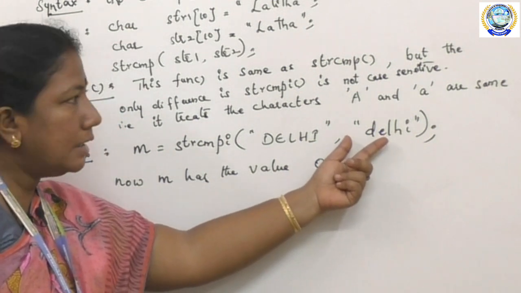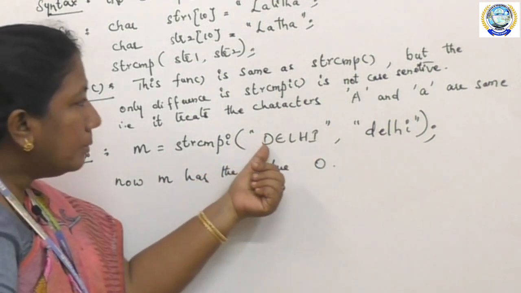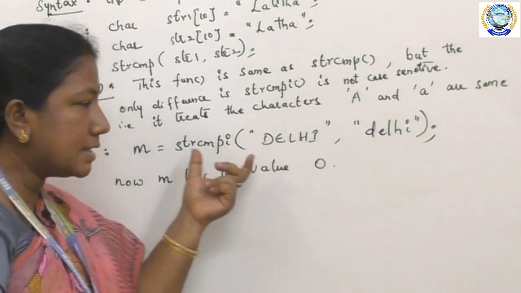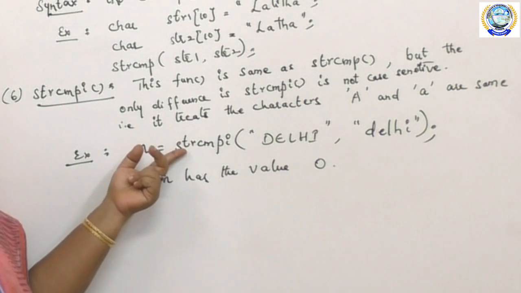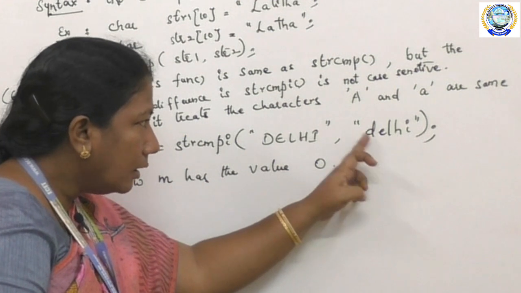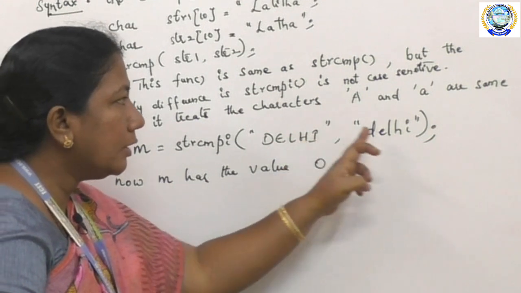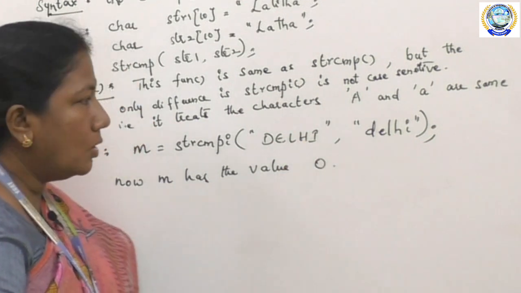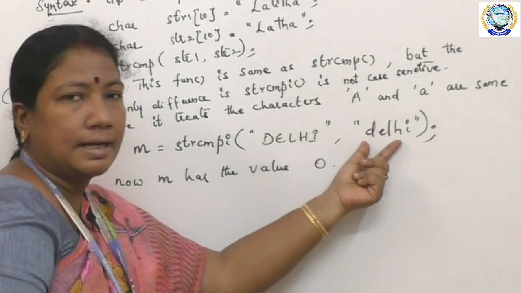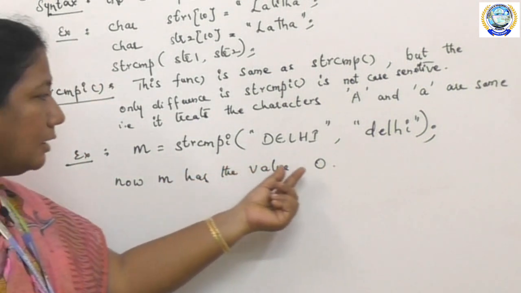This will not be case sensitive, so capital D and small d are the same in the strcmpi function. It treats capital D as small d, capital E as small e, capital L as small l, likewise. So altogether the first string is similar to the second string, and m has the value 0.